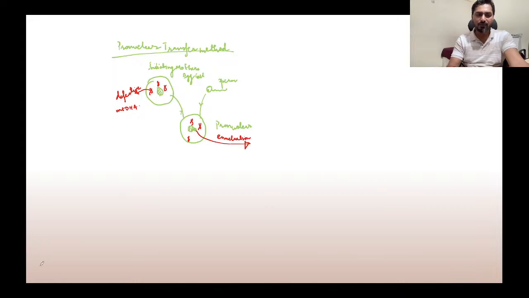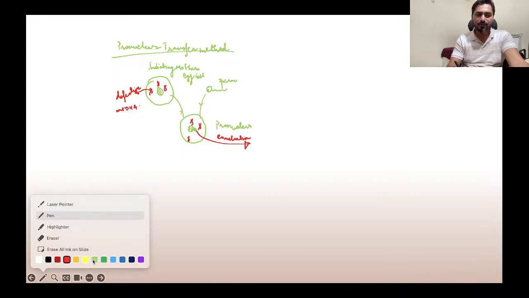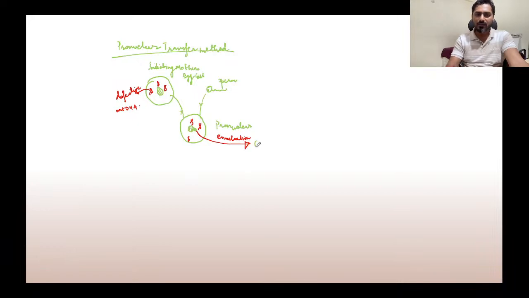We get rid of the cytoplasm and extract whatever is healthy, so we are getting the pronuclei here. Simultaneously, we'll take our donor mother's egg cell, and we do not want her nucleus, so we will remove the nucleus from this cell, but the cytoplasm we want.